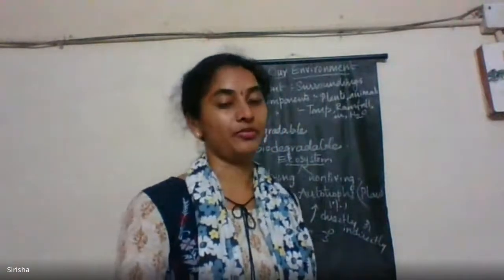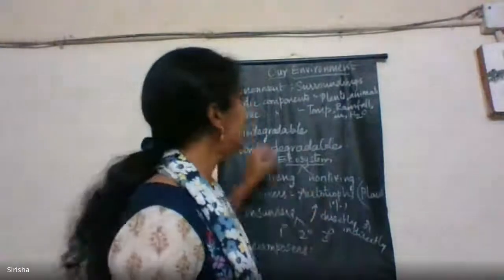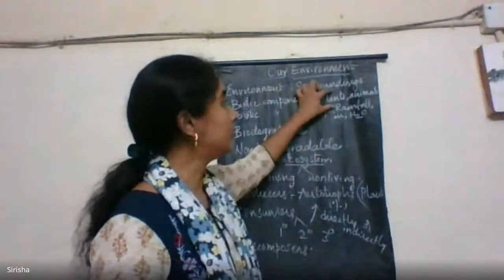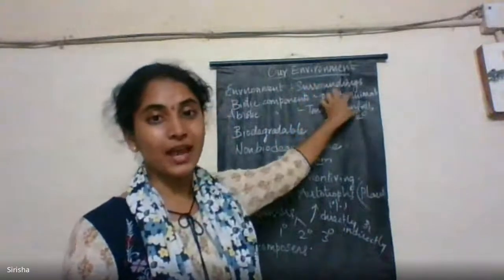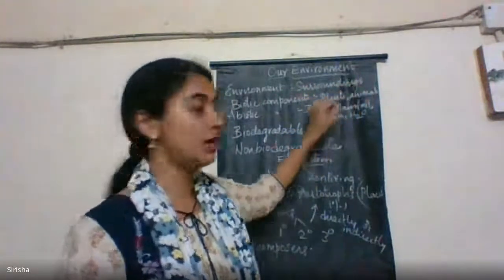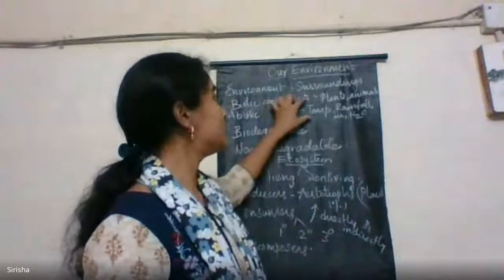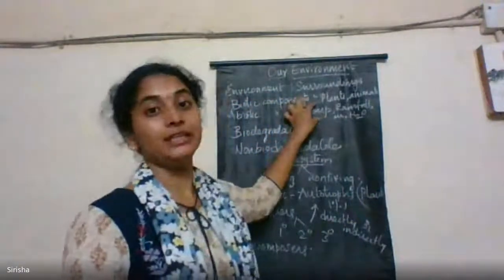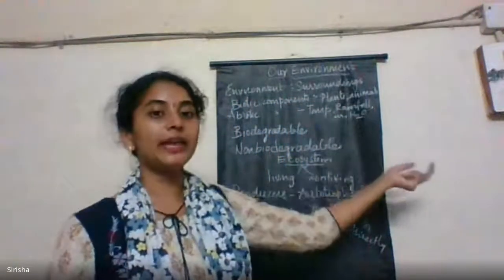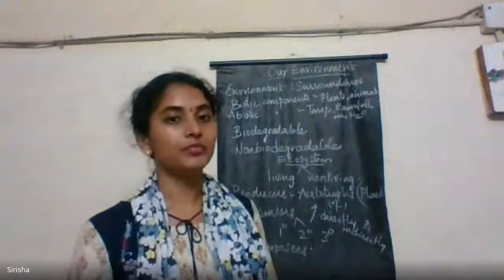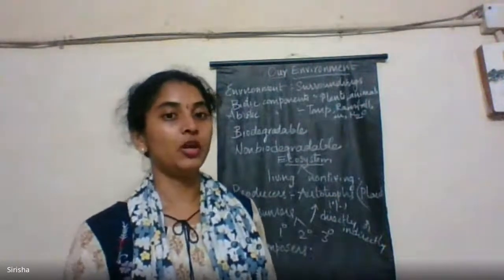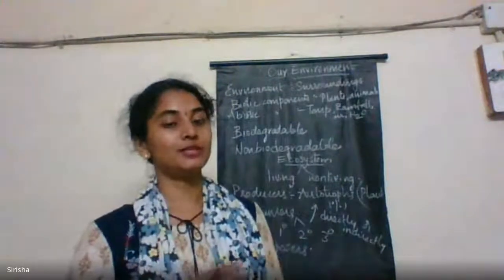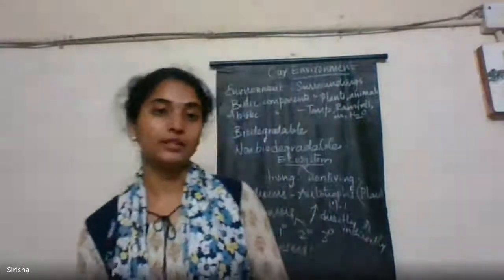Bio meaning is life. So the biotic components involved here are the living components like plants, animals, human beings, etc. And the abiotic components involved in the environment are air, water, fire, which do not have any life at all, temperature, rainfall. So all these together constitute the environment. Environment is nothing but surroundings.